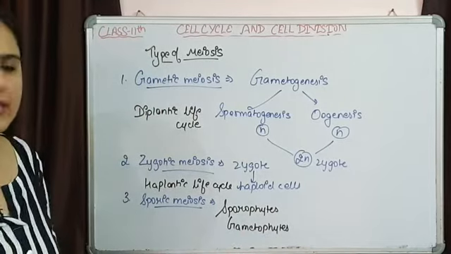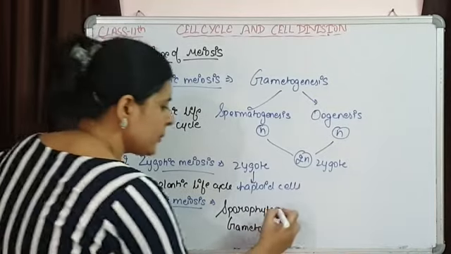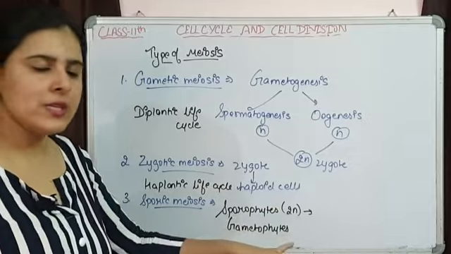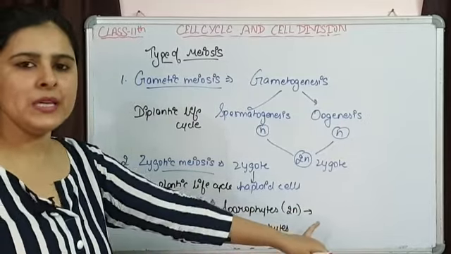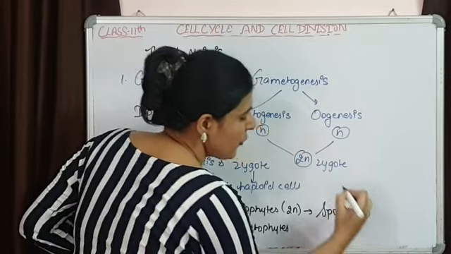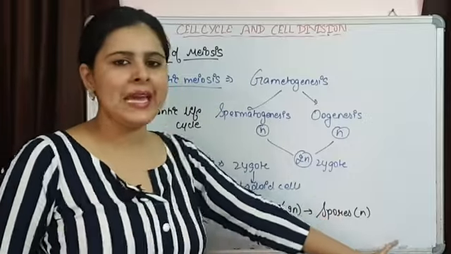These sporophytes are diploid plants, they undergo meiosis, and because of meiosis happening in these sporophytes, spores are going to be formed. So spores are going to be the result of meiosis, and they are going to be haploid.